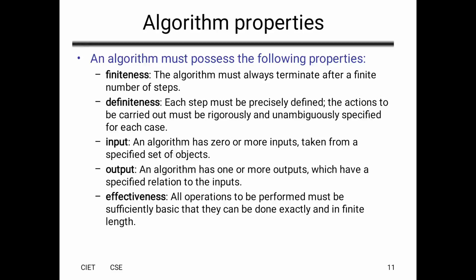And input: an algorithm has 0 or more inputs, taken from a specified set of objects. So we are giving inputs to the algorithm, and it will be 0 or more. And outputs: an algorithm has 1 or more outputs which have specified relations to the inputs. So based on the inputs we can get the outputs.